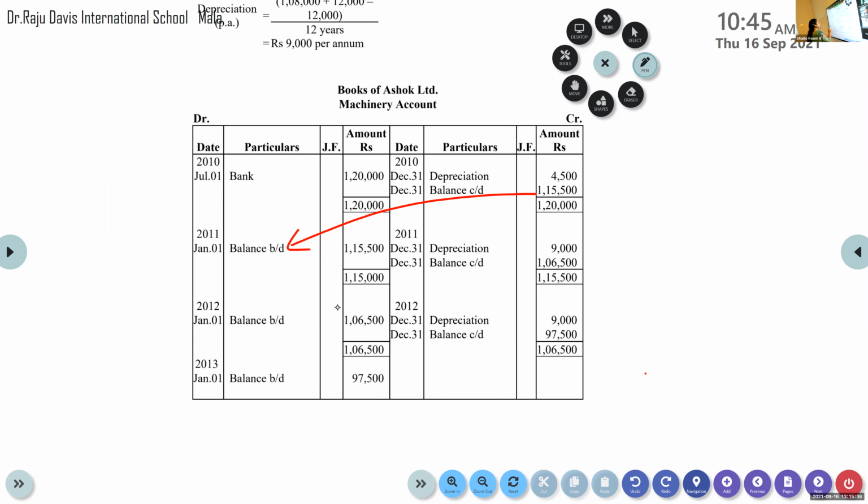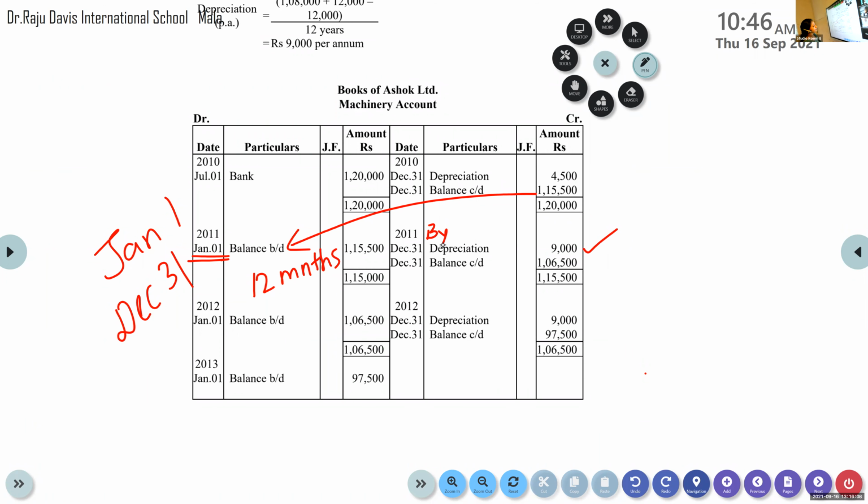Now, look at the next year. The next accounting period starts from January 1st to December 31st. Here it is the 12 months, the full year, so we will take the amount 9,000 by depreciation.